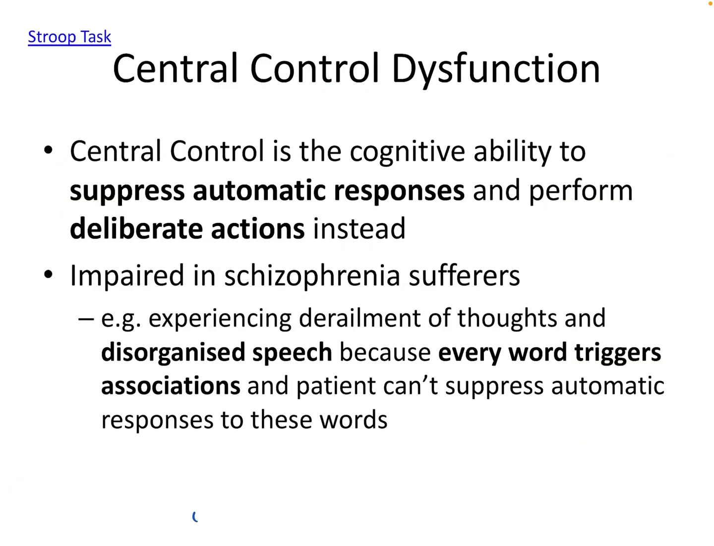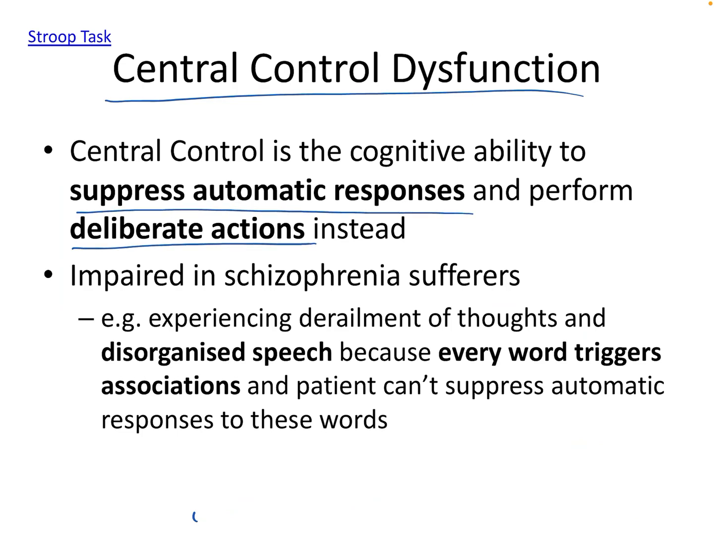So the second type of cognitive dysfunction that occurs in people with schizophrenia is difficulties and dysfunction with central control. Now, central control is the cognitive ability to suppress automatic responses and instead perform deliberate actions. So deliberate actions could be performing in socially acceptable ways. And that's something that we have to deliberately and consciously do, which might mean sometimes that we need to suppress our automatic responses or urges, which could be, for example, yelling or swearing at somebody who's annoying us. We have to suppress those automatic responses and instead behave in a deliberate way.